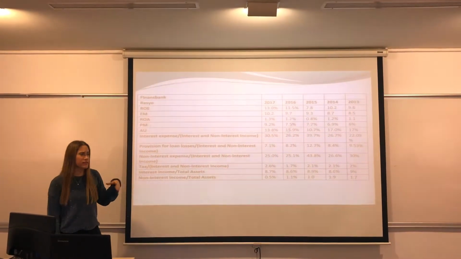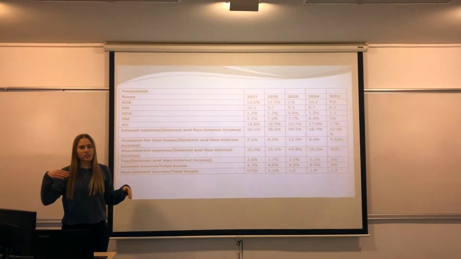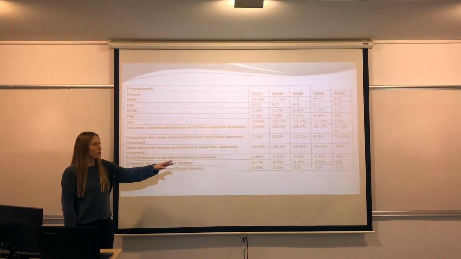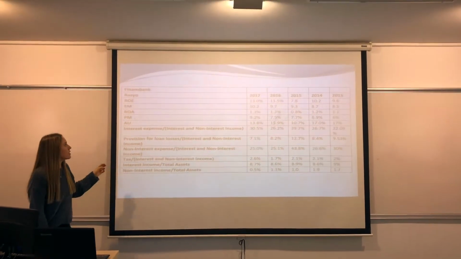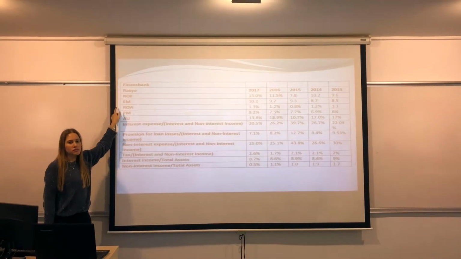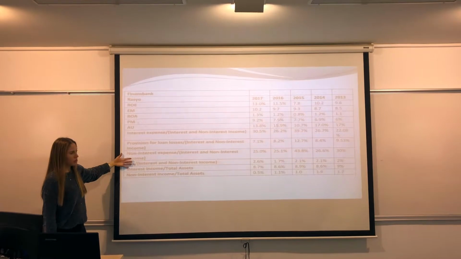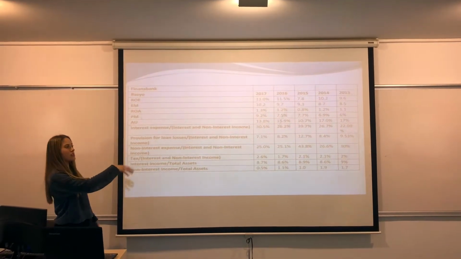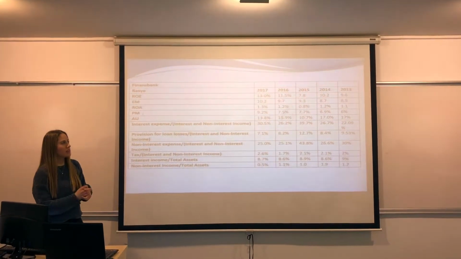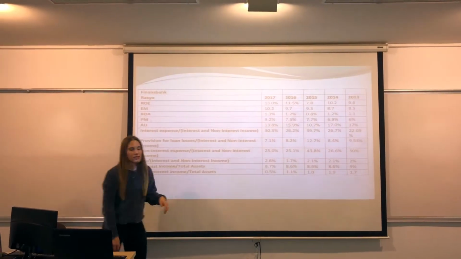After a huge success and effort, we completed this table. We looked at the financial statements of Finansbank for each year, and then we calculated the ratios of return on equity, equity multiplier, return on assets, profit margin, asset utilization, and the rest. After conducting this research, we found out that the merger happened in 2016.